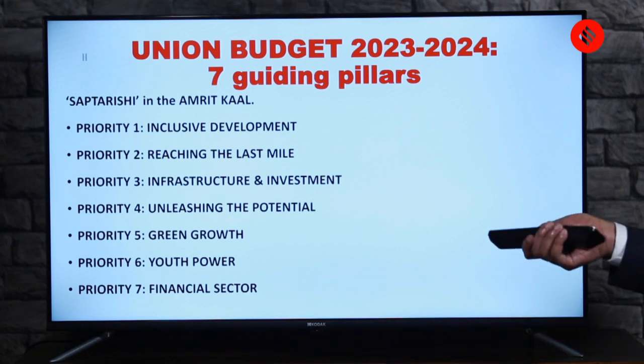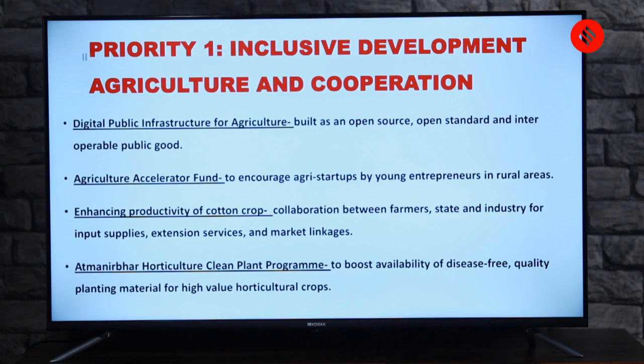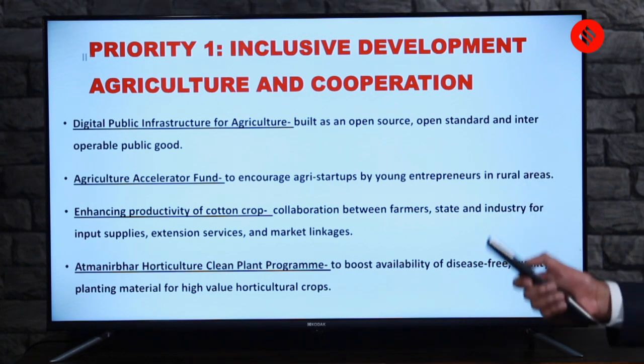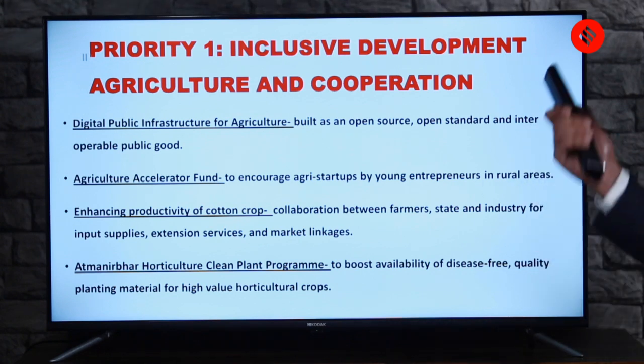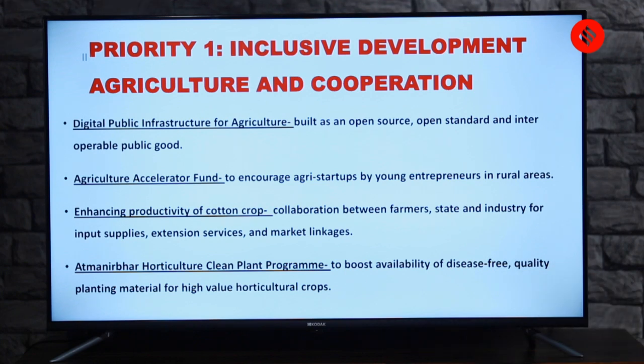So let's start with priority 1, which is inclusive development. When we talk about inclusive development, we are basically talking about the motto of the government, Sabka Saath, Sabka Vikas, and taking the marginalized sections along through various schemes, addressing their issues. All those things come under inclusive development.